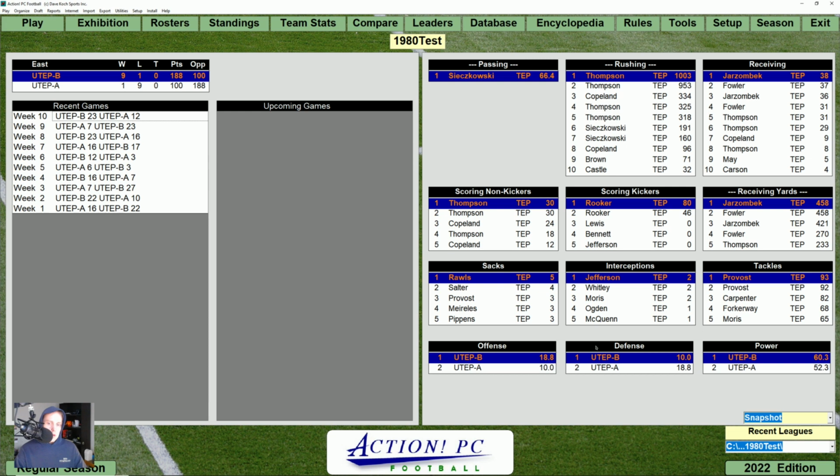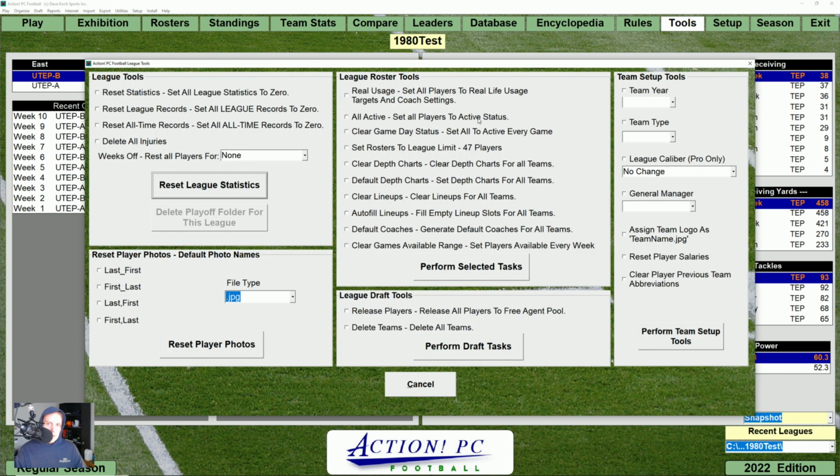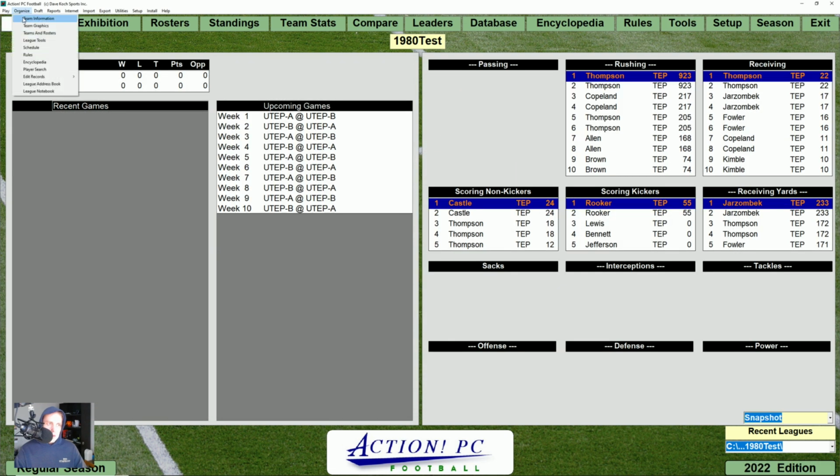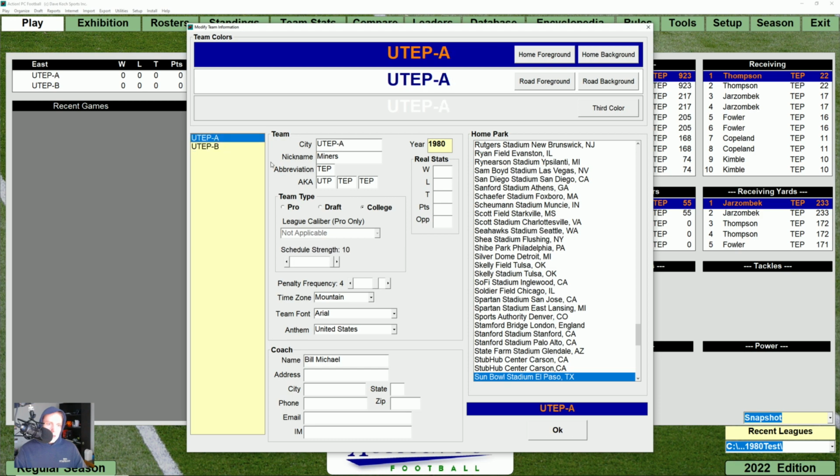We'll go through one more iteration of this test, just to see what happens this time around. This time, we're going to push down UTEP B one more. So we'll reset this. There we go. Back to organized team information. Again, I'm not changing anything else. We're not changing anything about the teams or their structure or anything like that.